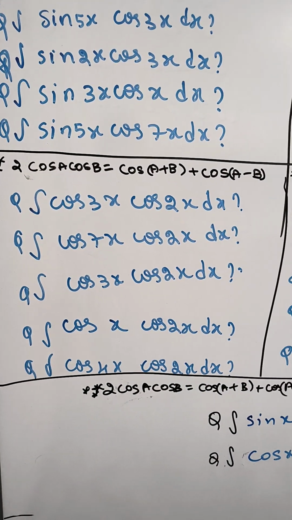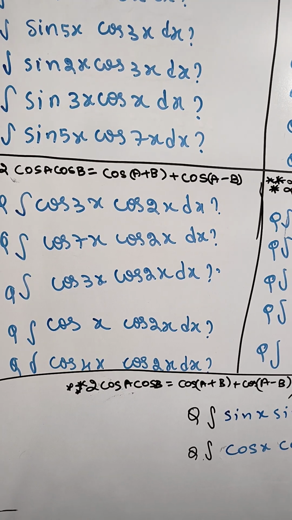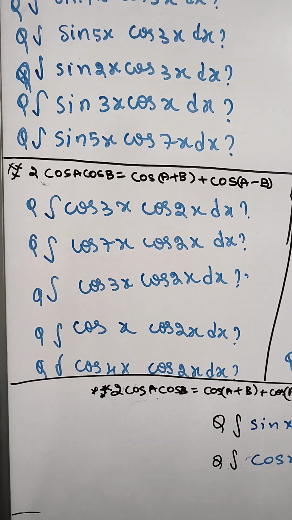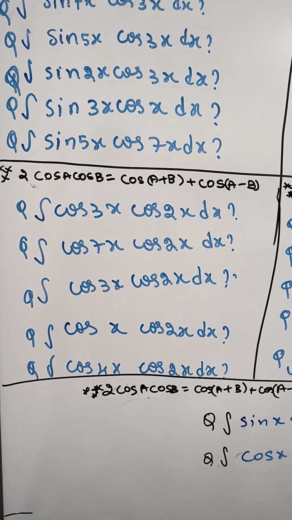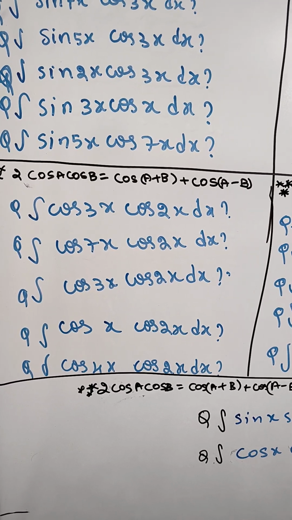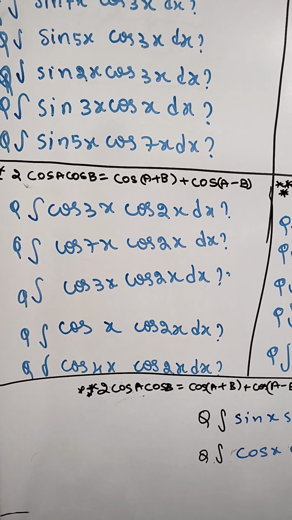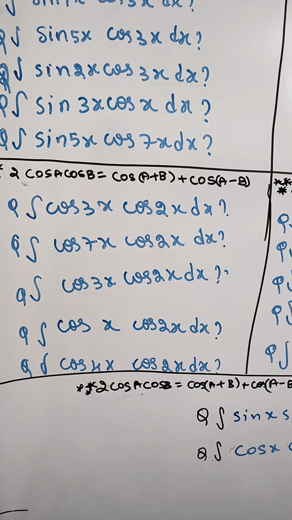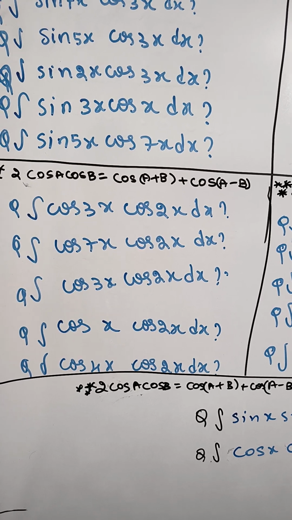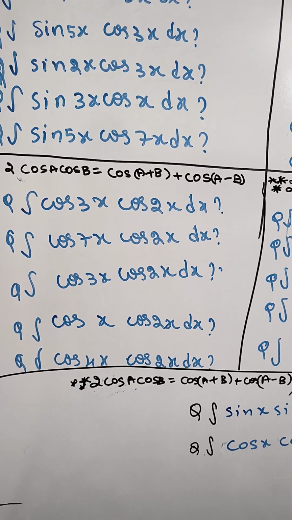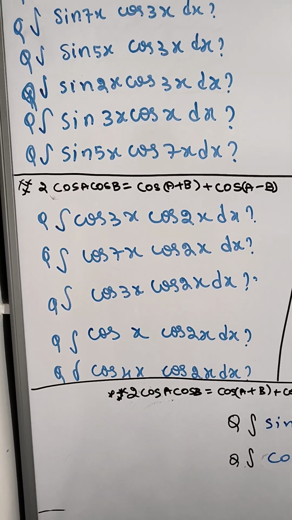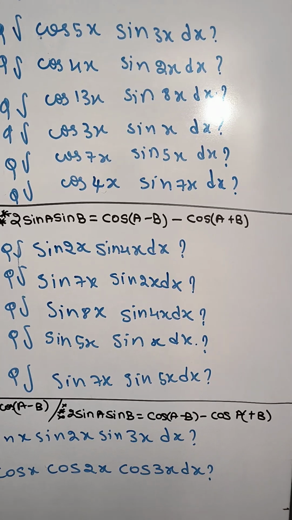2 cos A cos B is equal to cos(A plus B) plus cos(A minus B) is the formula, and the questions will be like this. Integral cos 3x cos 2x dx, integral cos 7x cos 2x dx, integral cos 3x cos 2x dx, integral cos x cos 2x dx, integral cos 4x cos 2x dx. Okay, and I am going to the next formula.